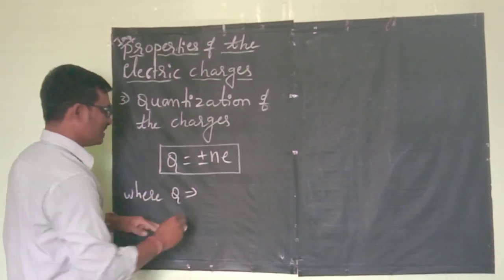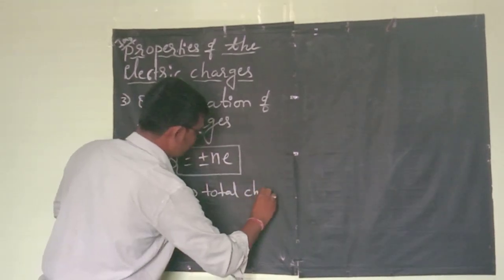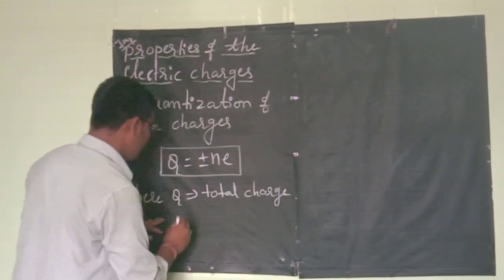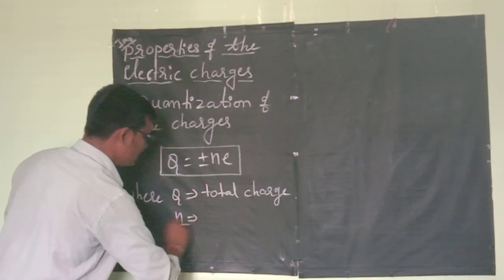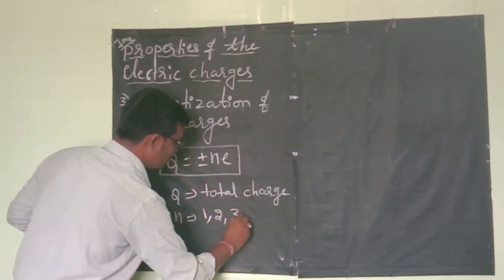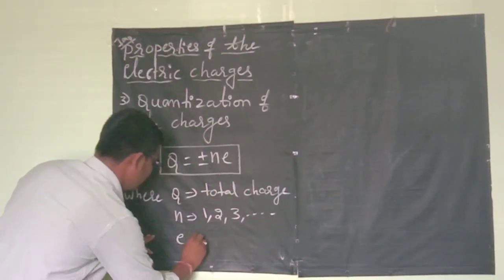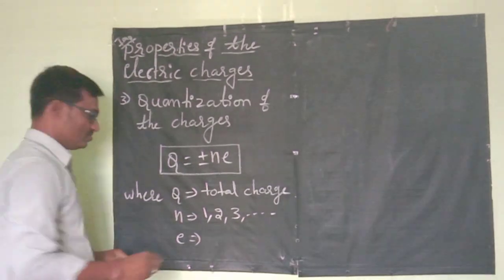Here capital Q represents the total charge, and N represents integer numbers: 1, 2, 3, and so on. Then E represents the charge of the electron.